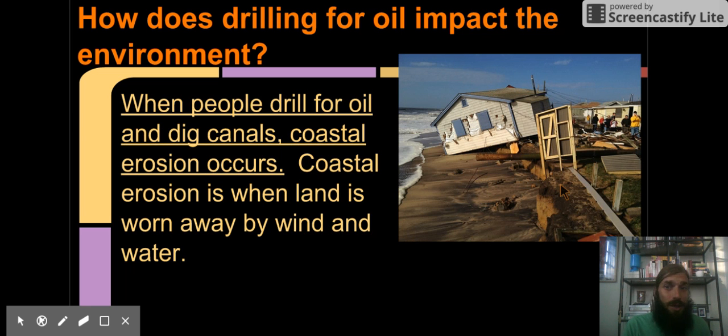How does drilling for oil impact the environment? Well, when people drill for oil and dig canals to transport that oil, coastal erosion occurs. Coastal erosion is when land is worn away by wind and water, and we're going to talk a lot about coastal erosion tomorrow.